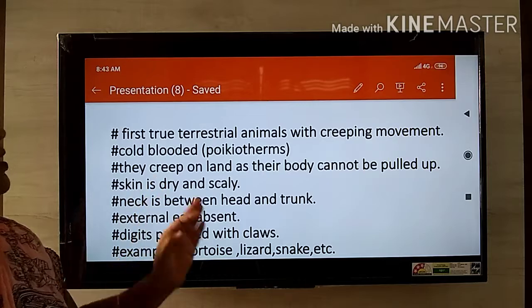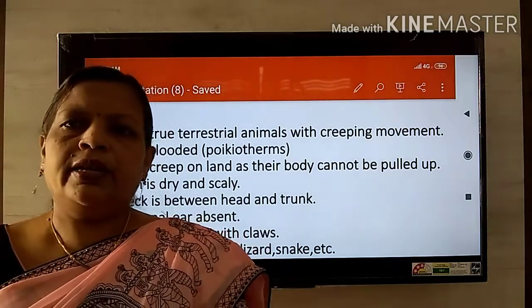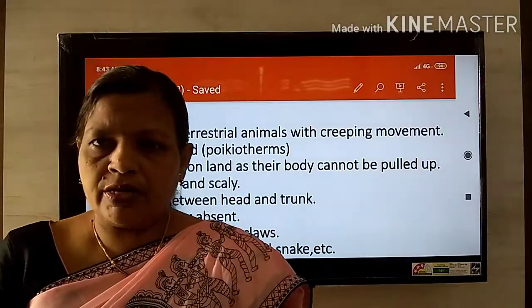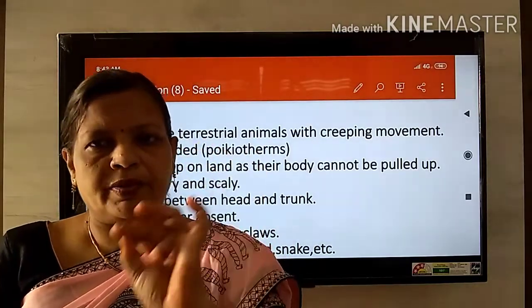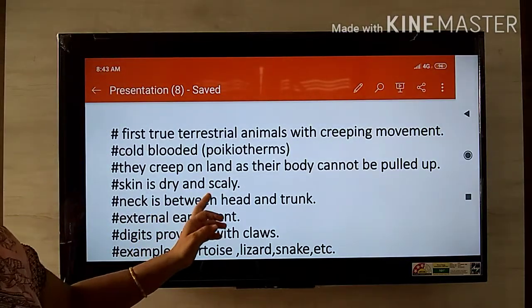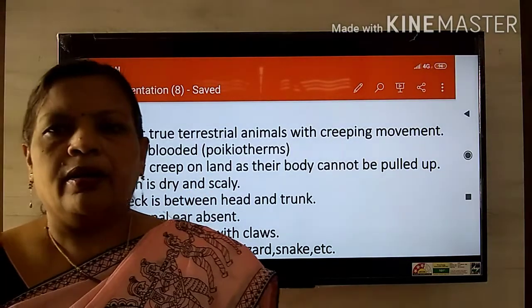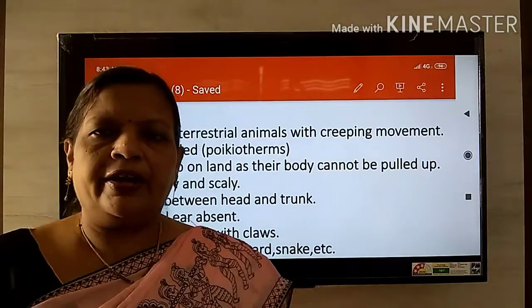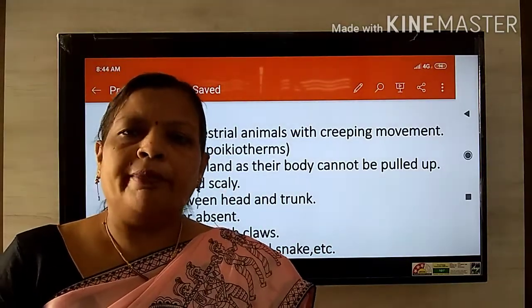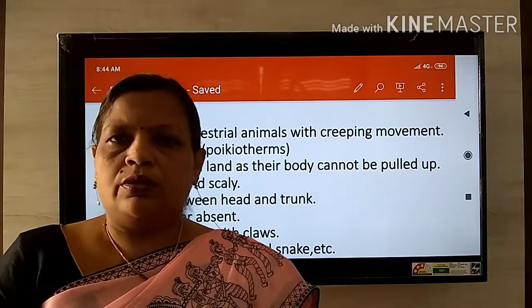The skin is dry and scaly. You can see many reptiles around us. The scales are also present on the body of this animal. Neck is present between head and trunk, meaning the body is divided into head, neck, trunk and tail, like that of the mammals. In these reptiles also the body is divided.